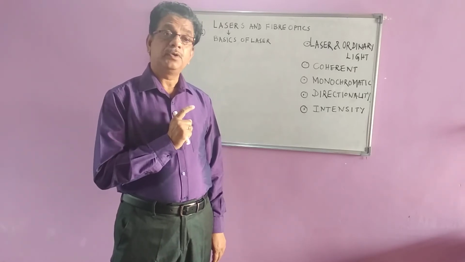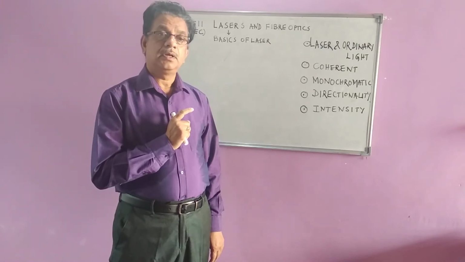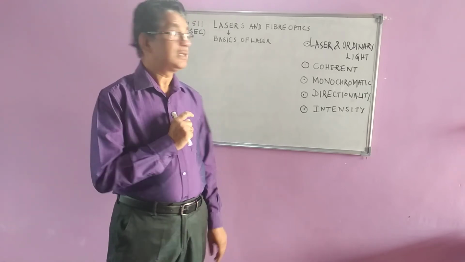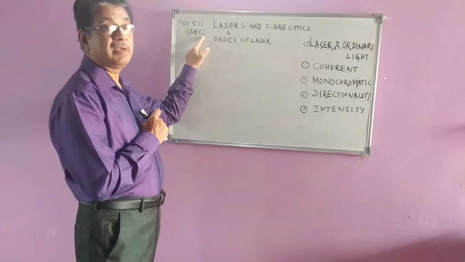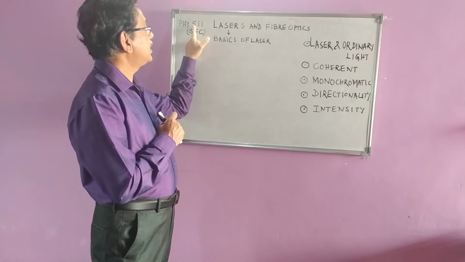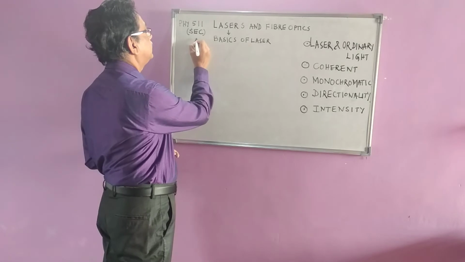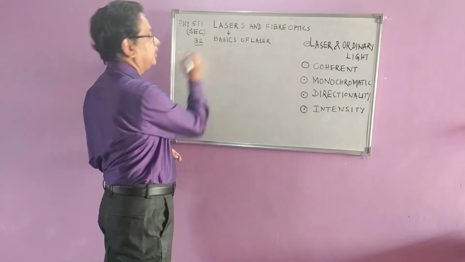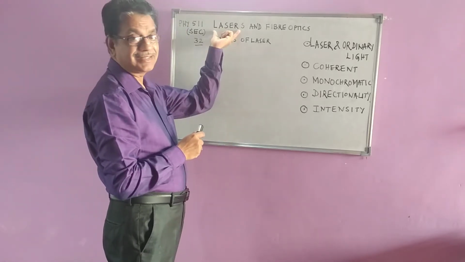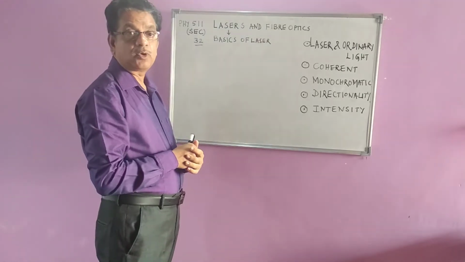In final year you have got one paper known as lasers and fiber optics. It is an SEC paper, skill enhancement course. Code number is 511. Total it has got 32 hours of work. In that, 16 hours is for the lasers topic and the remaining 16 hours is for the fiber optics topic.